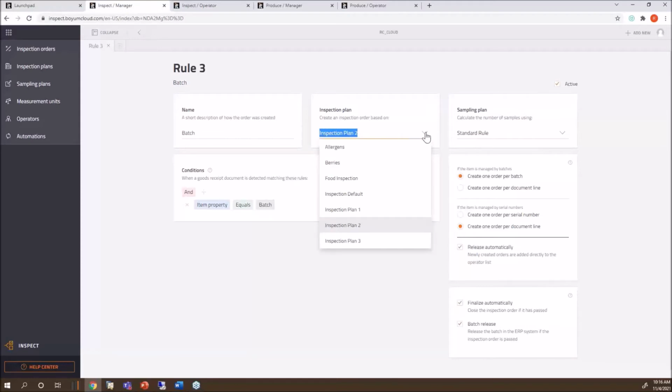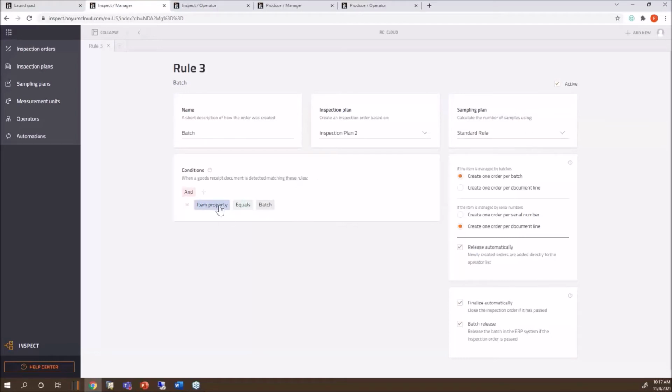So now it's going to come together. Those are all my inspection plans we looked at. I'm using this sampling rule. Again, it comes together because my sampling rule is, if I get between 1 and 10, it's 10%, between 21 and up it's 20% and so on.